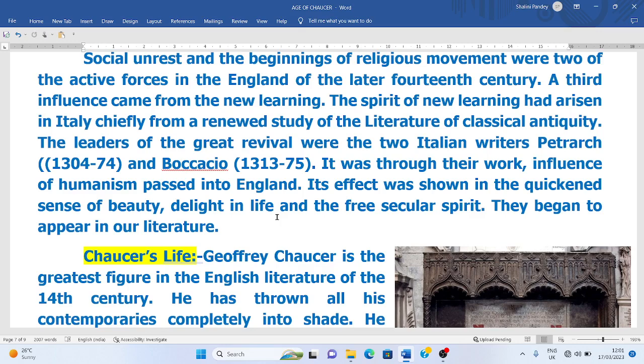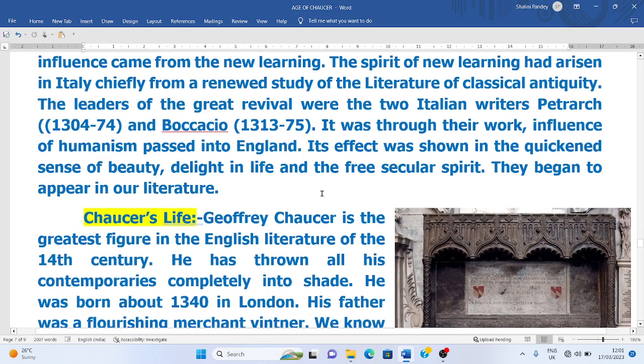As you know, Chaucer was very fond of traveling. He traveled to many countries. He traveled to Italy, and he imbibed this spirit of the Renaissance in himself. And he was a diplomat also. He was going on various expeditions and diplomatic missions. It is also said that Geoffrey Chaucer participated in the Hundred Years' War, and he was caught by the French army there, and he was such an important person that Edward III paid a heavy ransom for him, and he released Geoffrey Chaucer. So he was an important person at that time.